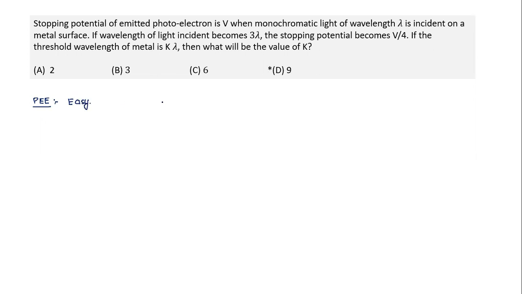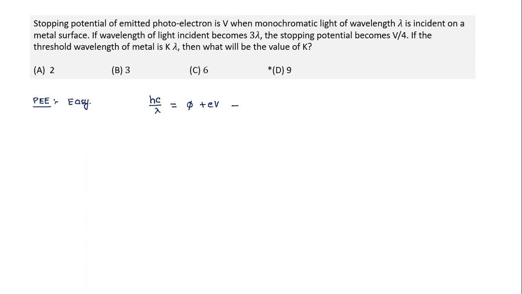So we are ready. What is the energy based on? The energy of the photon is equal to the work function plus the energy of the fastest photoelectron emitted, which we measure in terms of stopping potential. So what is the equation? The energy of the incident photon, which is of wavelength lambda, is equal to work function plus EV, if we write this in joules.